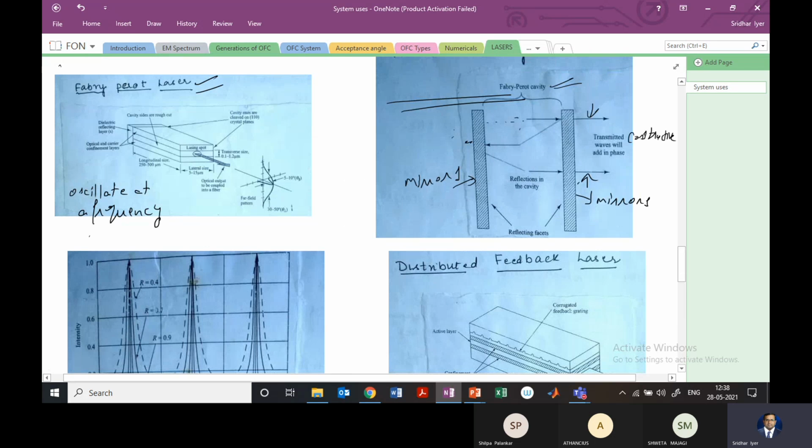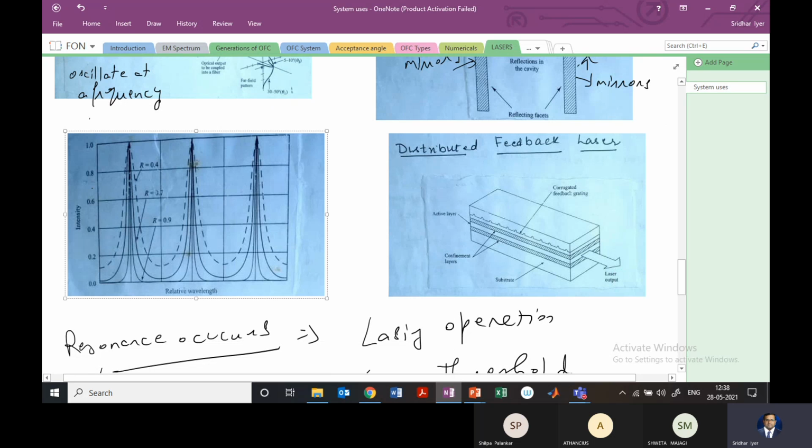So let me scroll up and show you how the distributed feedback laser looks. You can see this on the right hand side. So this is your distributed feedback laser. Here lasing operation will be obtained by varying the refractive index, right? So you can see on this diagram that you have the active layer and the confinement layers, and these layers, which I am shading here, will have a different refractive index, and because of that you will have the lasing equation, right?